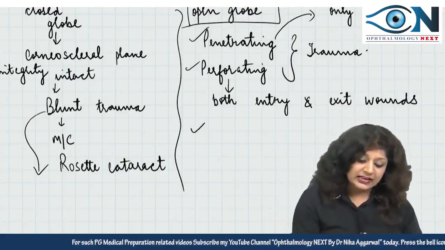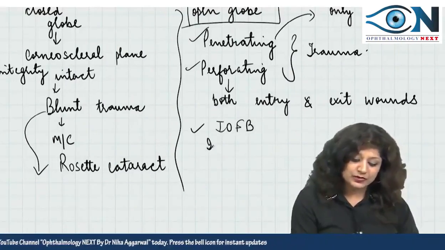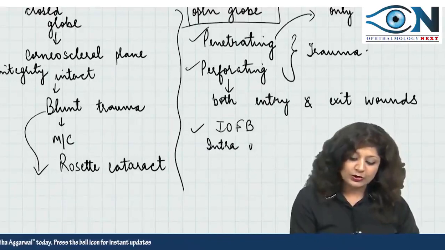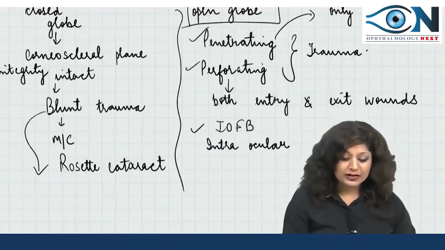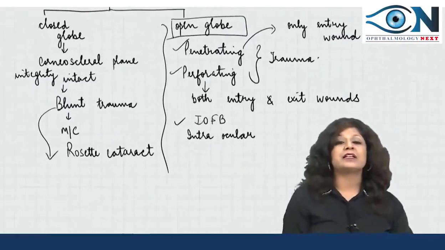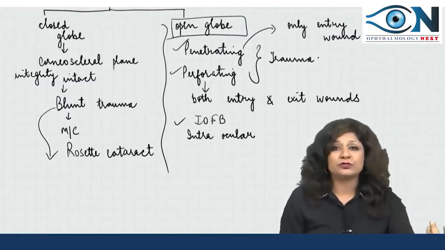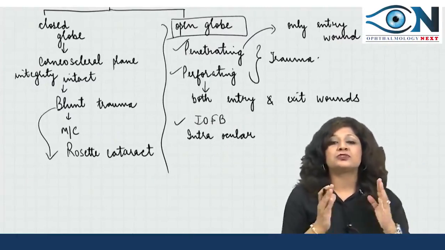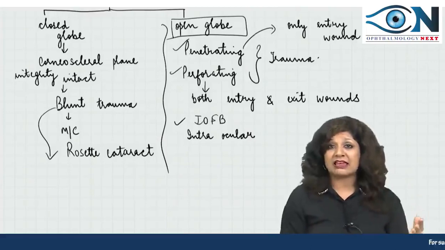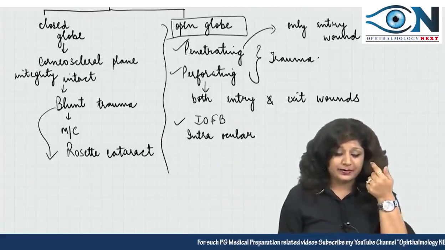And the third thing can be an intraocular foreign body. So whenever we have open globe injuries, it has either penetrated, or gone through and through perforating, or an intraocular foreign body is lying inside. Three important things; in this case they had shown an iron nail, it has penetrated.